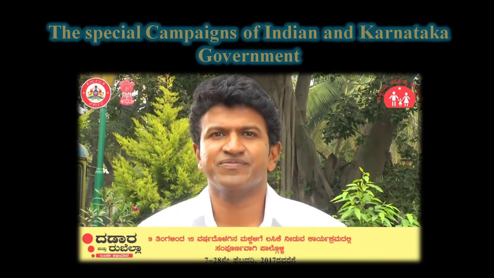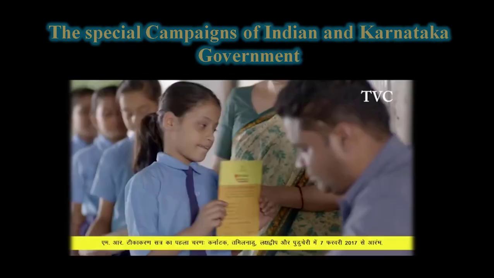And the measles and rubella vaccination program for children between 9 and 15 years has been undertaken. That is also one of the very important issues. Even for physically disabled children, some health facilities have been undertaken. I hope so. These are the special campaigns of the Indian and Karnataka government.